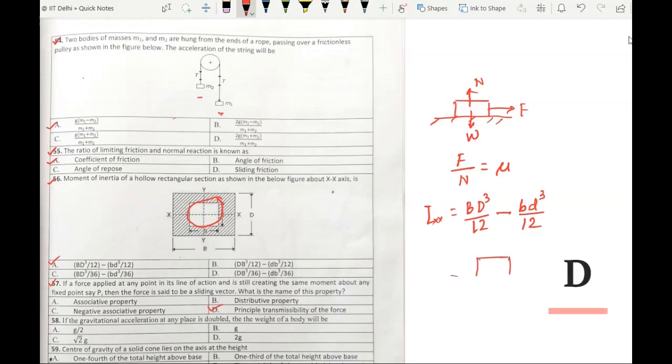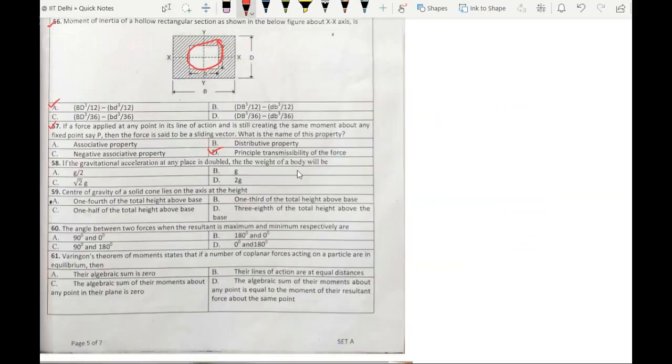Let's say I have a body and a force is acting at point P. So according to principle of transmissibility of force, the effect of this force can be felt not just at this point but at all the points in its line of action. So this is known as principle of transmissibility of force.